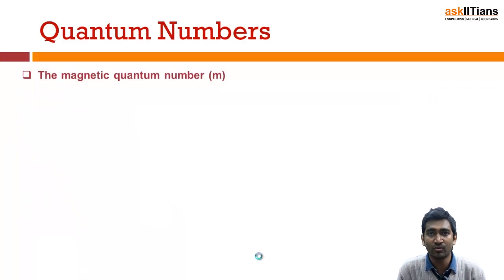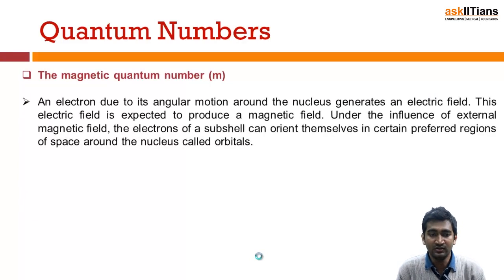Next is your magnetic quantum number. Now the electron, due to its motion, is revolving, and it produces a magnetic field under the electric field. So that's why I have to deal with the magnetic properties of the element also. This model is well accepted because it can tell us about the Stark and the Zeeman effect, which were not possible in the previous cases, if you remember.